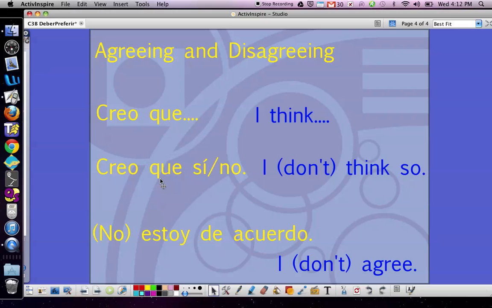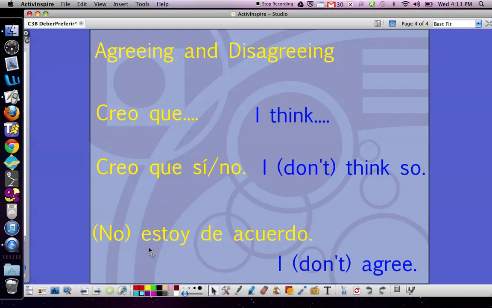Two other useful phrases are creo que sí and creo que no. Creo que sí just simply means I think so. And creo que no, I don't think so. I say that all the time to my kids. And our last phrase is estoy de acuerdo. Acuerdo is kind of funny to say, so try it. Acuerdo. That's right. Keep practicing that because it is a tongue twister.